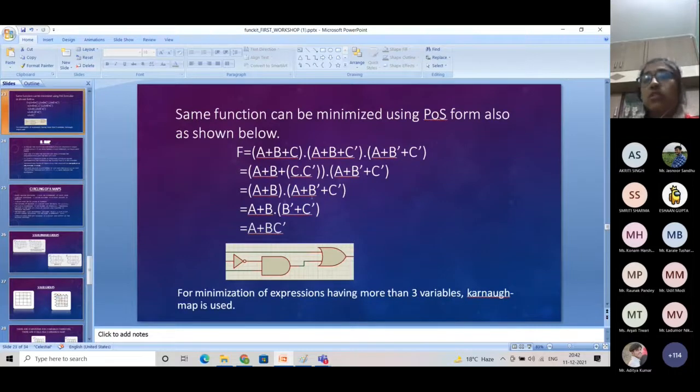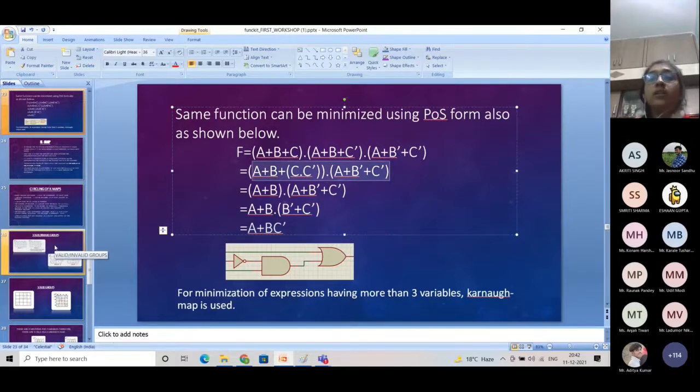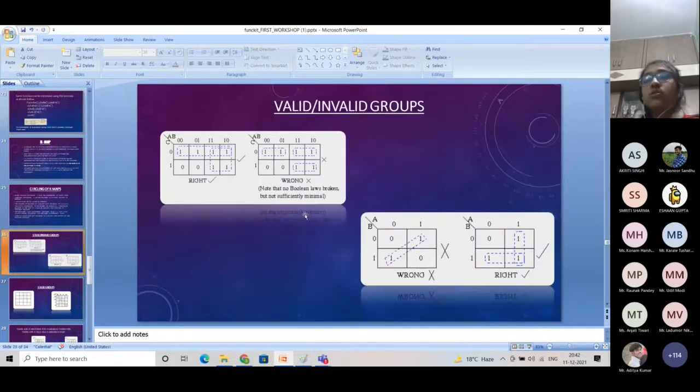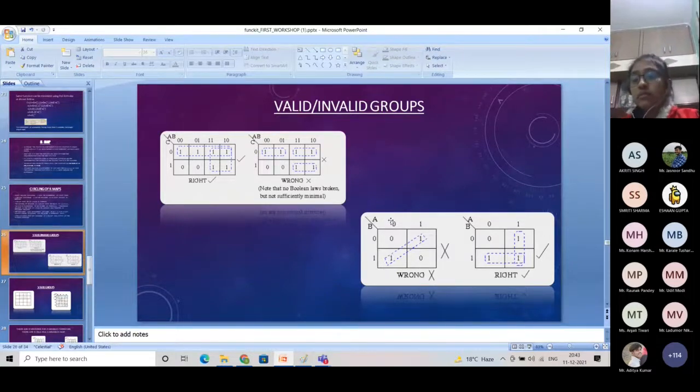Like, you will not directly get this equation. You will come somewhere from here. Okay, but we are using K-map for this use only, that we don't have to minimize it again using Boolean laws. Fine. Now this is a 2 input K-map.